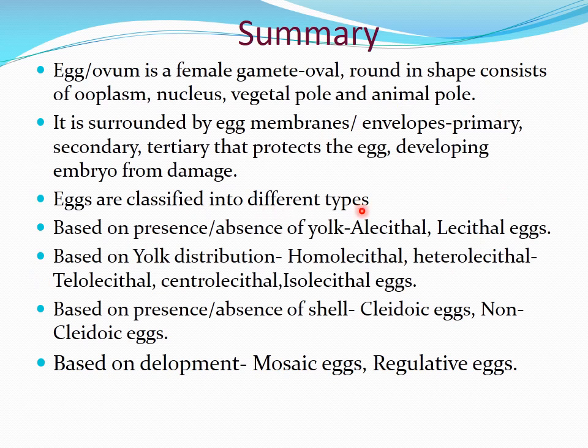Eggs are classified into different types based on presence or absence of yolk. They are classified into alecithal and lecithal eggs. Based on yolk distribution, they may be classified into homolecithal, heterolecithal, telolecithal, centrolecithal and isolecithal eggs. Based on presence or absence of shell, the eggs are classified into cladoic eggs and non-cladoic eggs. Based on development, the eggs are classified into either mosaic eggs or regulative eggs.